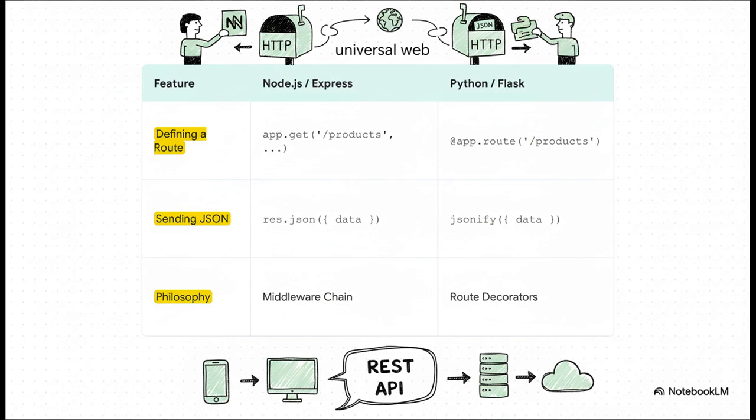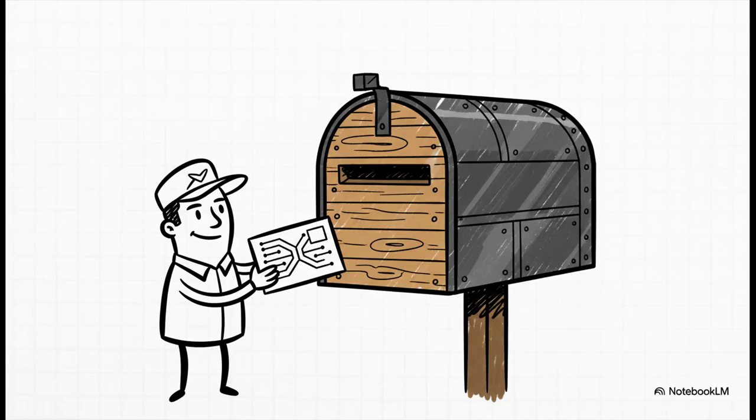And you can see the difference right here. Look, to set up an address, Node uses app.get, while Python uses this thing called a decorator. To send that JSON postcard back, they use slightly different commands. Even their core philosophies are different, but the end result is an identical, functioning slot on the mailbox that speaks the exact same universal language. And that's the crucial point. It doesn't matter one bit to the mail carrier or to the app making the request if that mailbox was built with wood or with steel. All that matters is that it follows the universal postal rules. It accepts the standard requests, and it sends back the standard JSON postcards. The craftsmanship inside is totally irrelevant to the outside world.